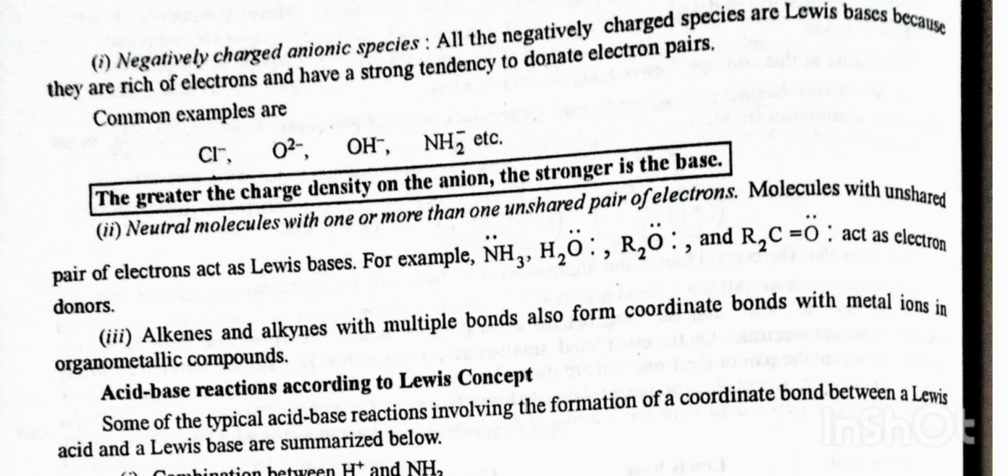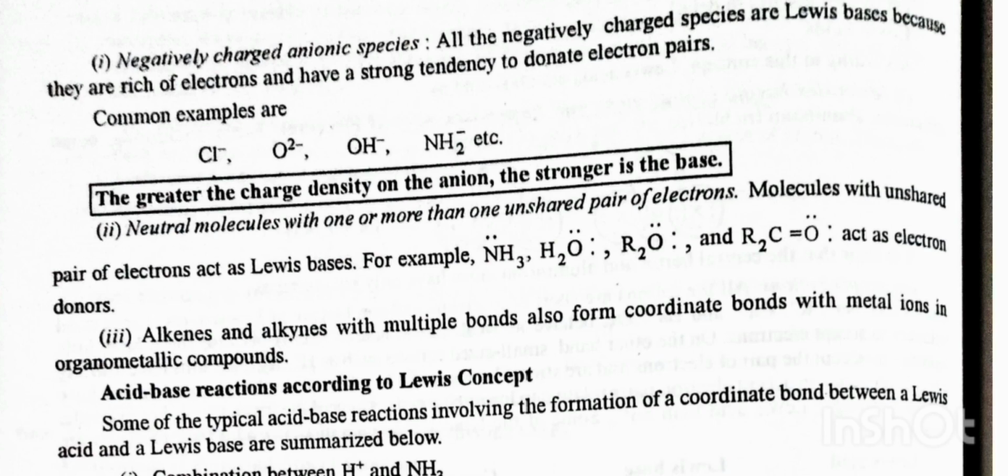Second, neutral molecules with one or more than one unshared pair of electrons. Molecules with an unshared pair of electrons act as Lewis bases. For example, NH3, H2S, H2O, R2O and R2C=O act as electron donors. Third, alkenes and alkynes with multiple bonds also form coordinate bonds with metal ions in organometallic compounds. Acid-base reaction according to Lewis concept.